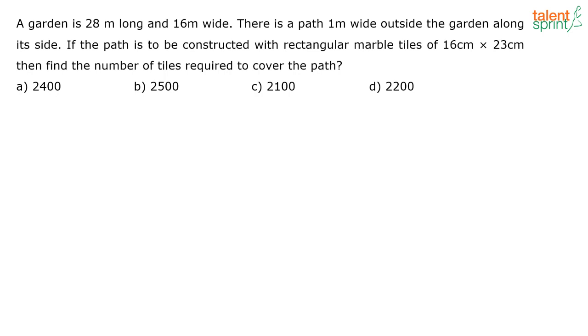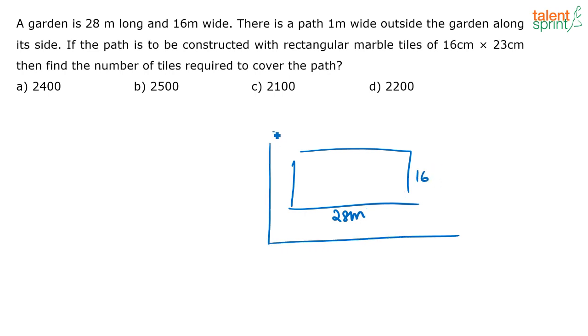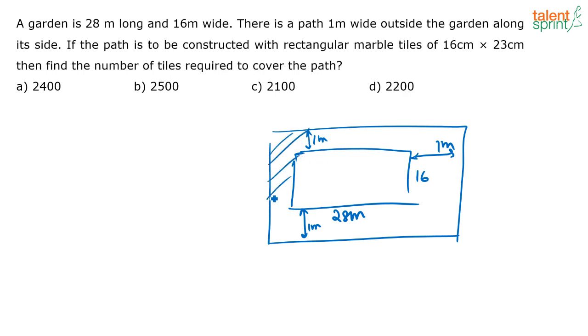Yeah, so for this question, Pavan has given me the answer followed by Bishnu. So what is given here? There is a garden which is 28 meters long and 16 meters wide. Now, on the outside of the garden, there is a 1 meter path. So this is 1 meter, this is also 1 meter, this is also 1 meter, correct? And now you have to put marble tiles in this shaded area, right?